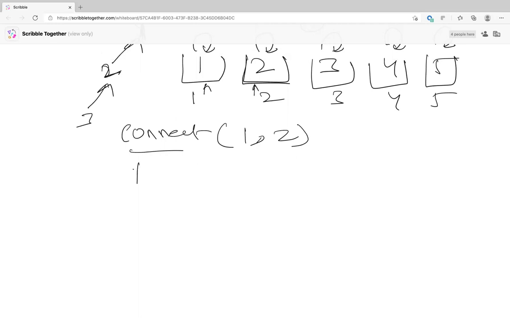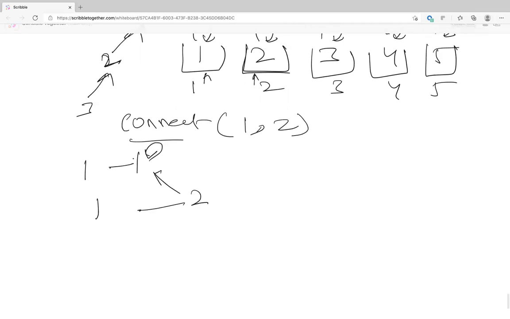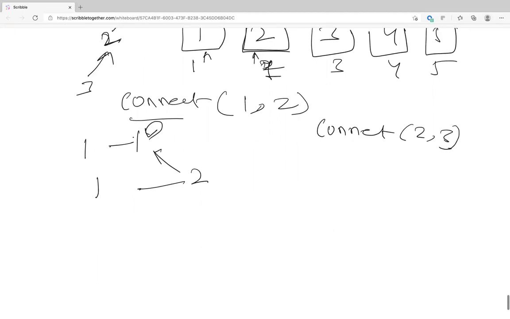So now 1 is pointing to itself, so the ID of 1 is 1, and 2 is pointing to 1, in the sense the ID of 2 is also 1. Is that clear? Yeah. Okay, now let's say I do a connect of 2 and 3.